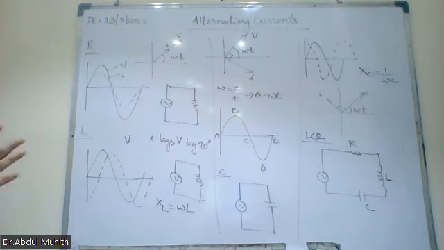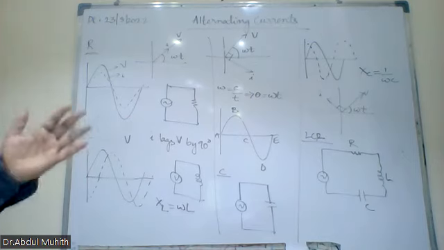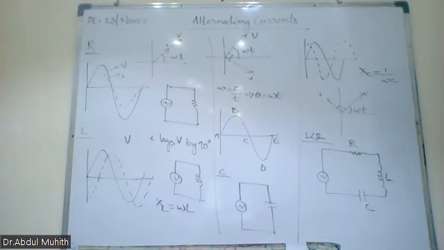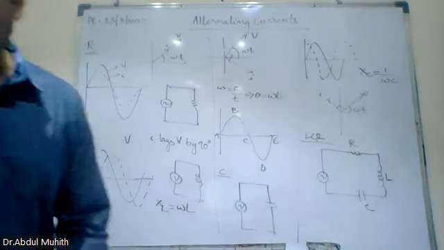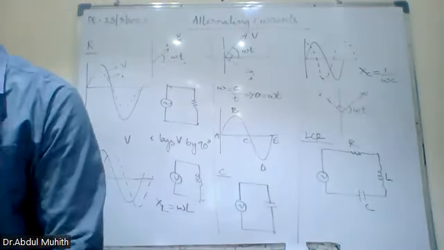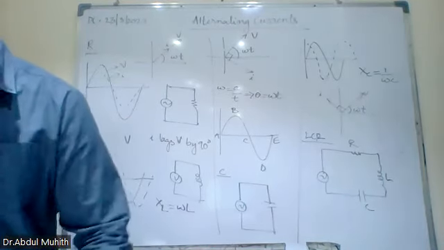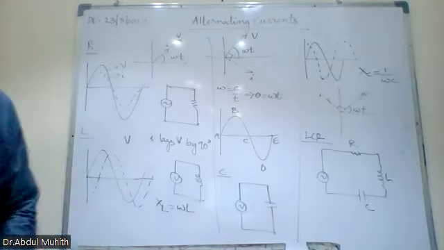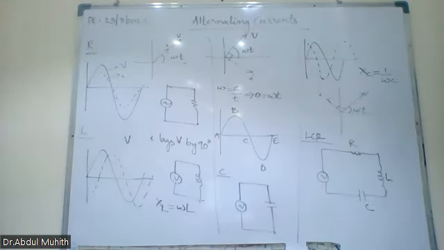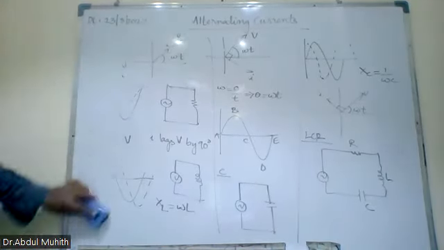I'll start revising from the back, not from the beginning, since the first chapters have been taught to you again and again. Clear? Now yesterday we did that, and I will just write the final answer of what we did yesterday in the LCR circuit. We started with this one. Shall I go ahead? Yes.